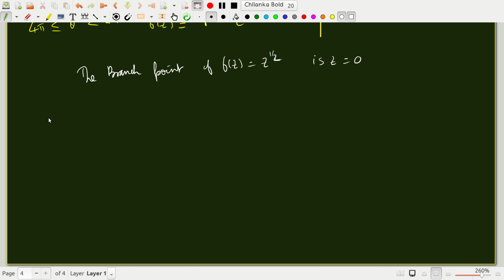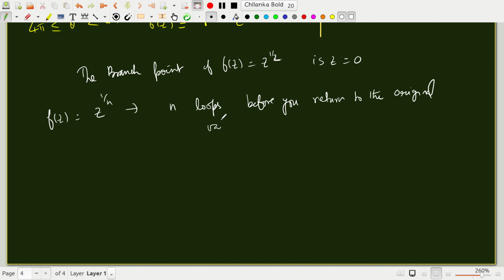But in other functions, suppose I have f of z equal to z to the 1 by n, you have to do n loops or n circuits before you return to the original value of the function. Indeed, if f of z is ln z, the multiple valued function, you will never return to the original value because the logarithm has infinitely many values, as we just saw, if you don't restrict yourself to the principal value.